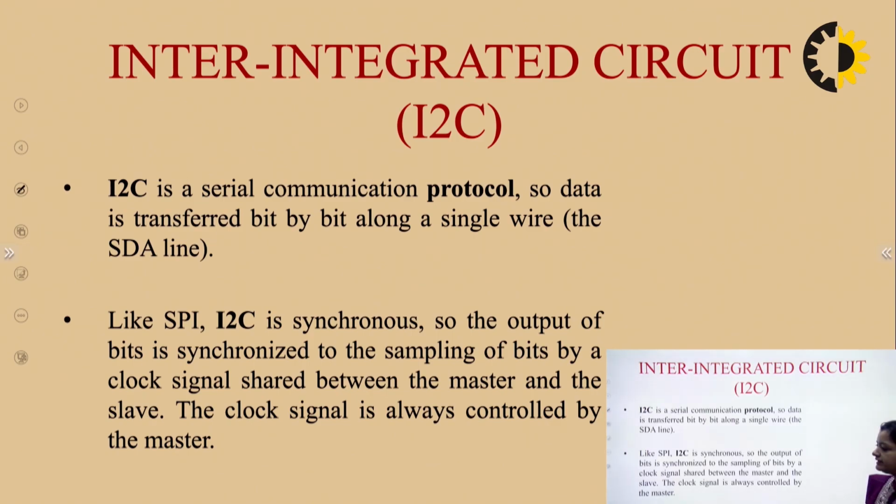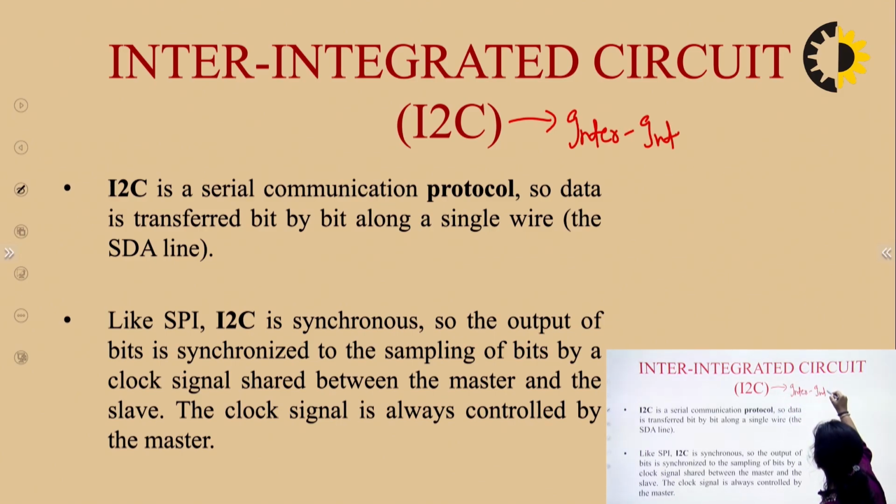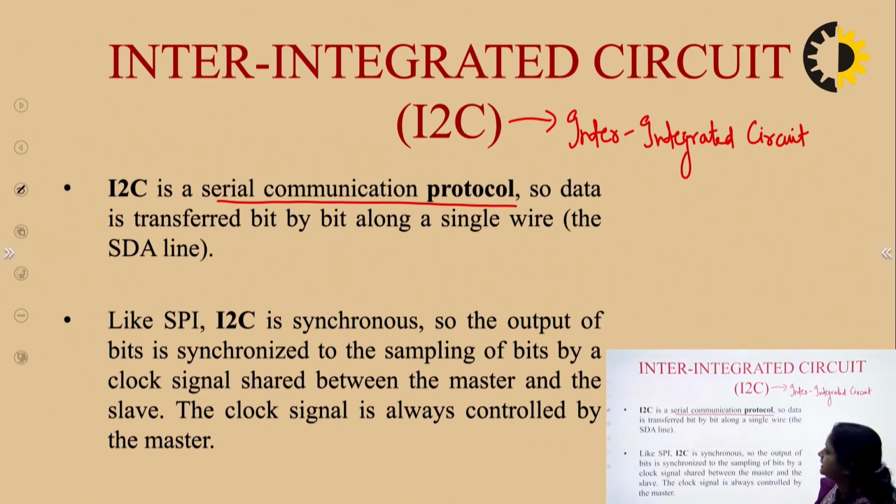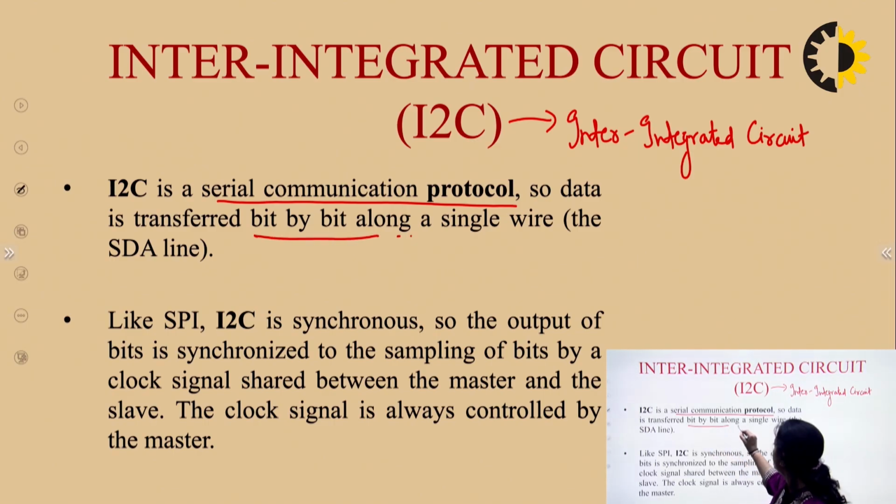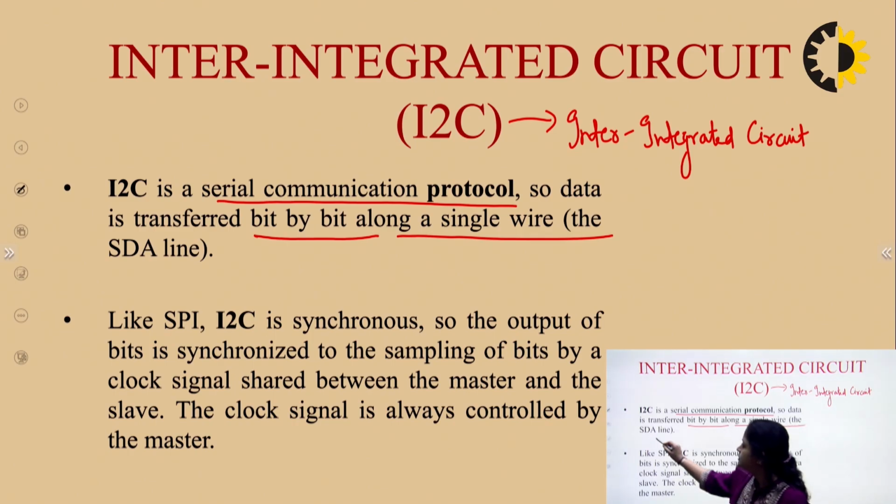Now, moving on to the next protocol which we are going to study today, I2C. I2C is inter-integrated circuit. I2C is again a serial communication protocol. We have already studied what a serial communication protocol is. The data transmission is bit by bit on a single line. So data is transferred bit by bit along a single wire, which we call the SDA line.